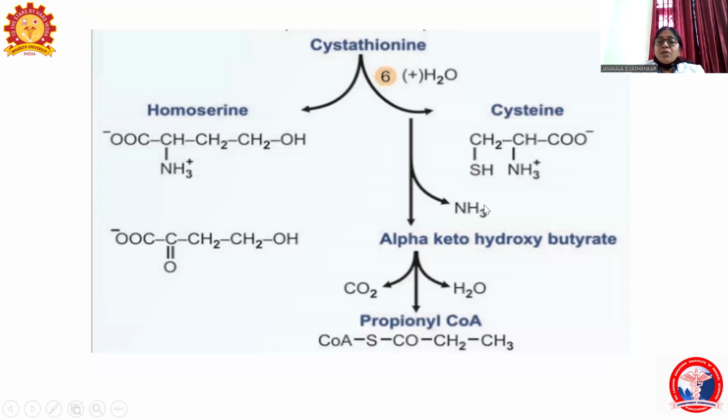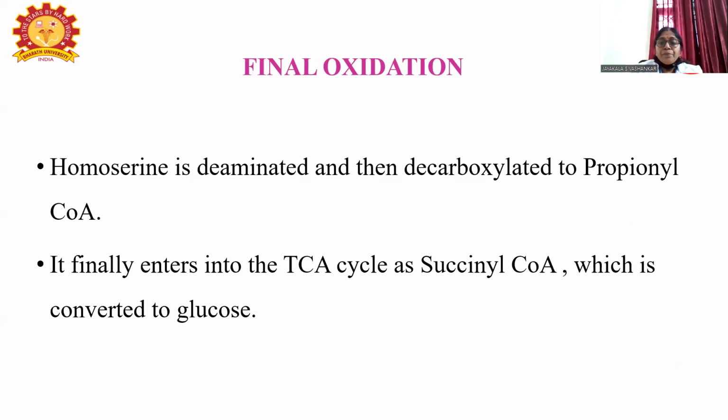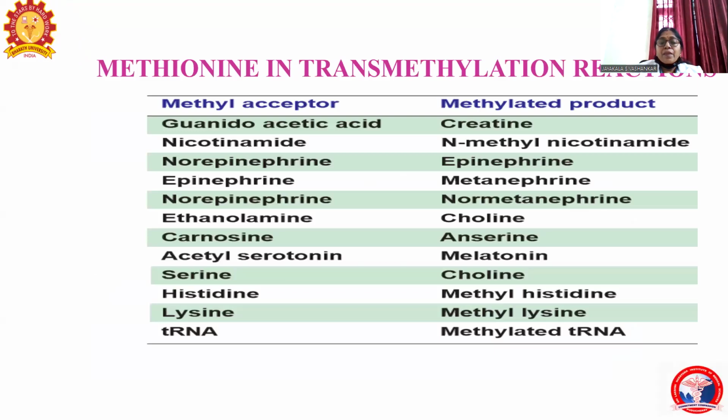The cysteine is now deaminated and decarboxylated to form propionyl-CoA. The propionyl-CoA is the important precursor for the synthesis of glucose. So cysteine and methionine are glucogenic amino acids. So this is the final oxidation, deamination and decarboxylation to form propionyl-CoA.